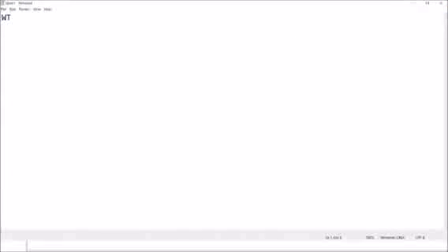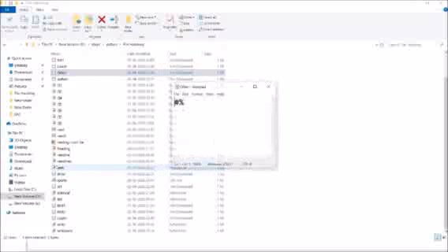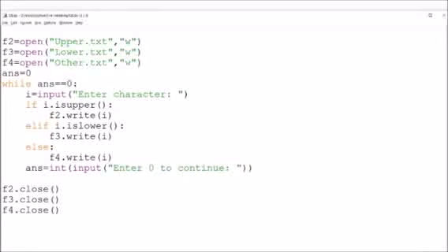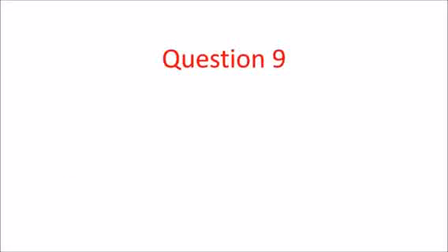Now I'll show you the files. You can see the file lower. Only one character of lowercase was there. Upper: 2 characters were there, W and T. And then others, where I have used hash. You can see hash and percent. 2 characters were there. In this way, it will create 3 files, read contents from the keyboard and write them in the respective file based on the type of character, which I already covered in my last videos.